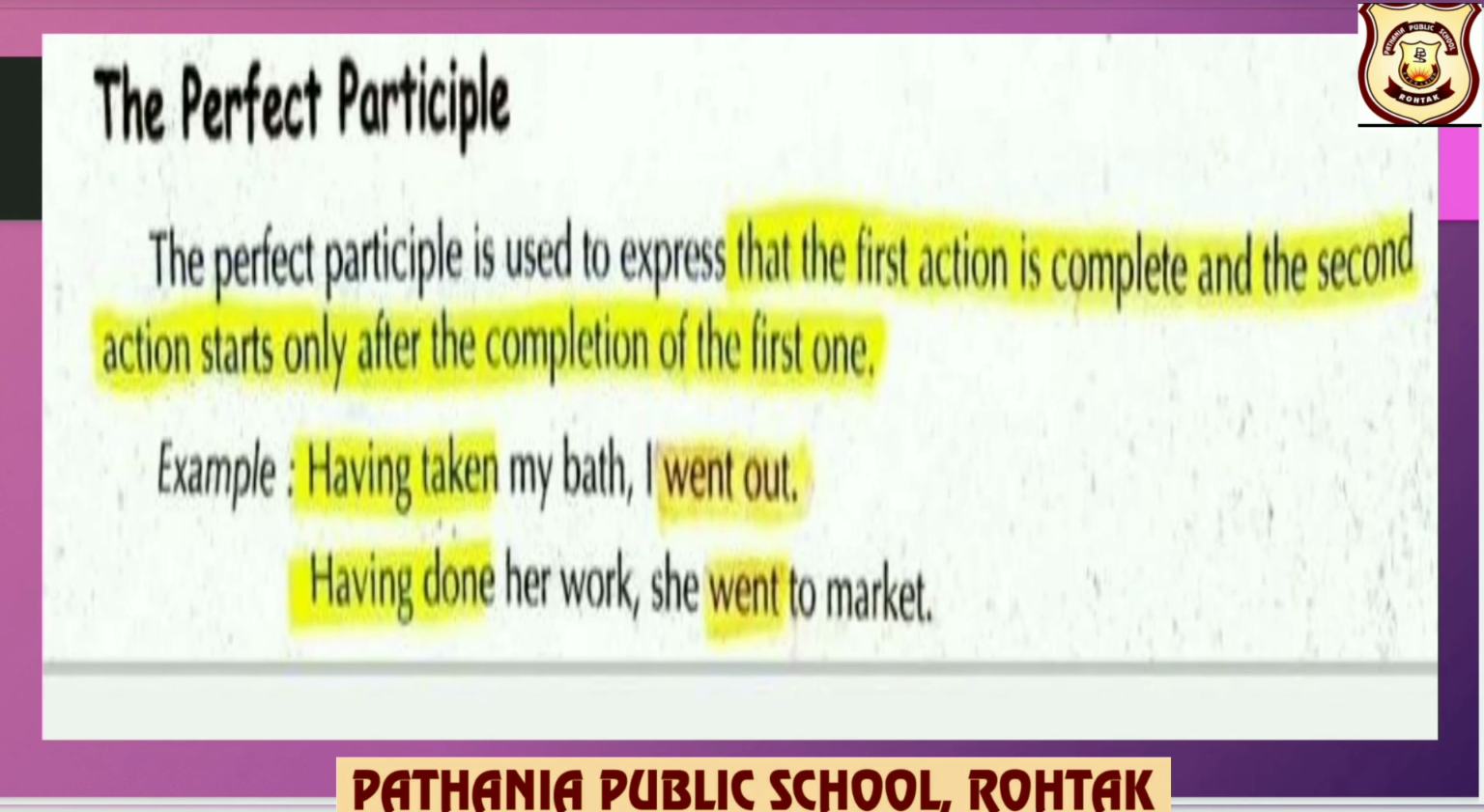Last is the perfect participle. The perfect participle is used to express that the first action is complete and the second action starts only after the completion of the first one. Look at the example, children. Having done her homework, she went to market. So you can see, children, first the action of doing homework has been completed and then she went to market.